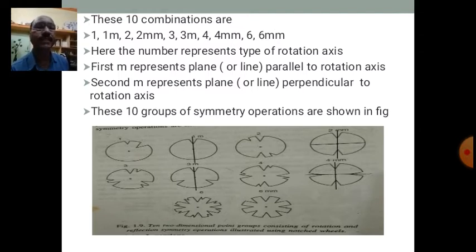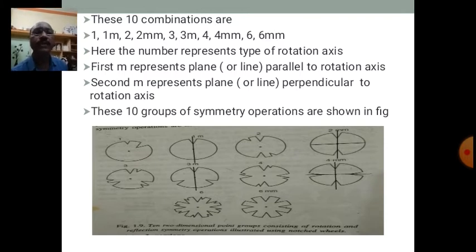And the second M represents a plane in 3 dimensions or a line in 2 dimensions perpendicular to the rotation axis, which divides the crystal or lattice into 2 identical parts which are mirror images of each other. These 10 groups of symmetry operations are shown in the figure.